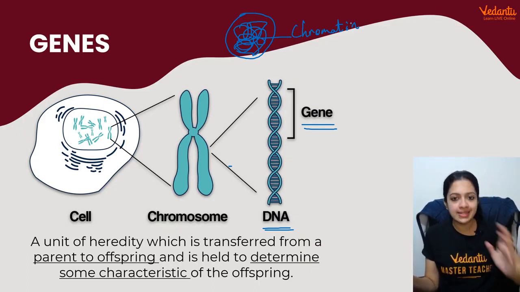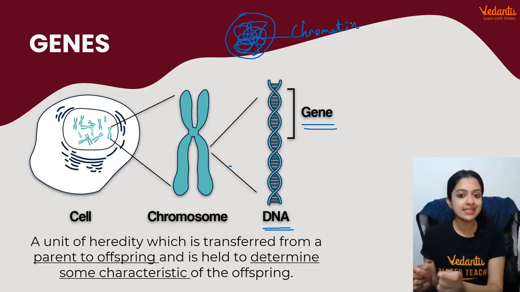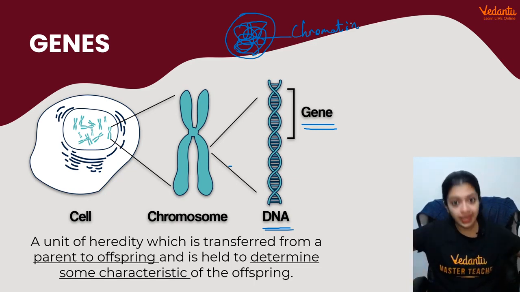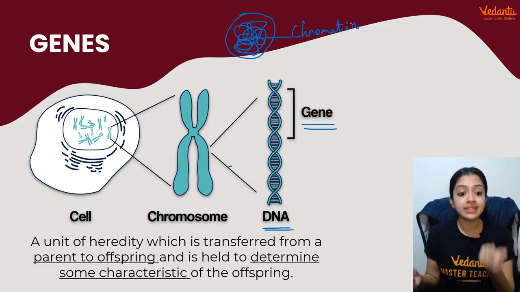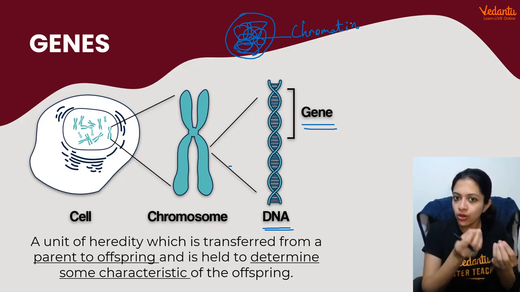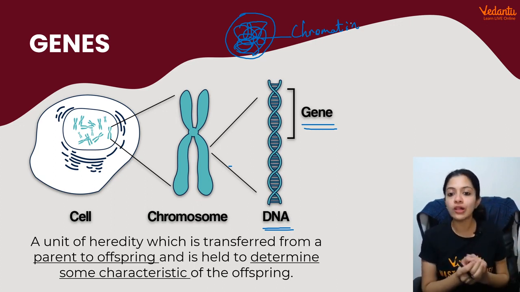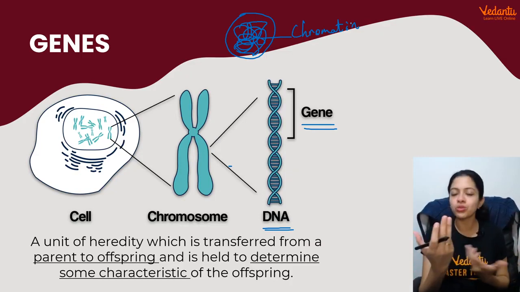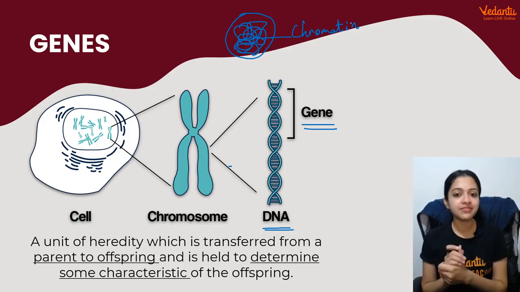All right. So chromatin and chromosomes are pretty much the same, but the major difference is that chromatin is this entire clumped up cluster of thread-like structures, which is made up of DNA biochemically. But the very same chromatin, at the time of cell division, gets organized into really compact structures, which we call chromosomes. So chromatin condenses to form chromosomes. Obviously, the composition of both is one and the same. That's going to be DNA. And the segments of DNA are called genes. There are many different genes, right?